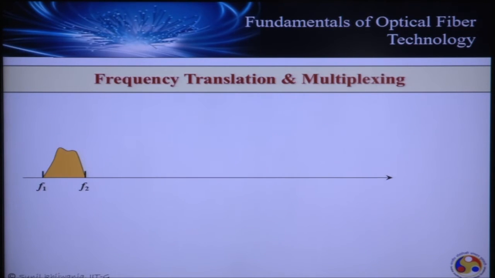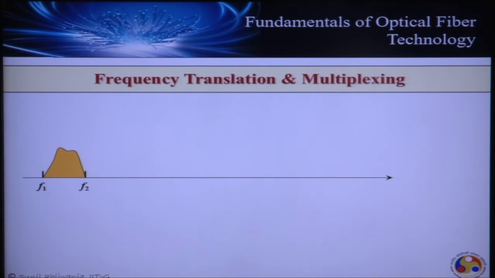So let's try to understand why we require this frequency translation or multiplexing. It is always desirable, advantageous and convenient while processing the information that the signal should be translated from its parent spectral domain to a new spectral domain. Let's try to understand this process.